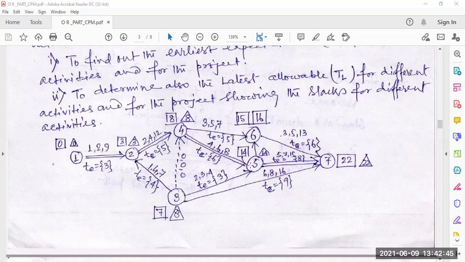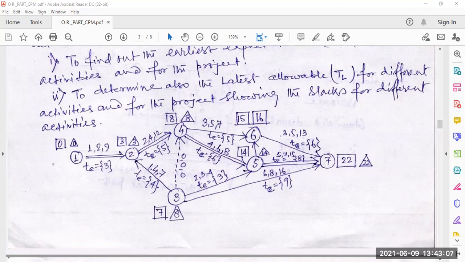Now from here 3 to 5 is one path, 4 to 5 one path, 4 to 6 one path. So 6 and 5 are the successors of 4, and for the successors of 3 there are 5 and 7. The t is given for each case: 3 to 5, 4 to 5, 4 to 6, then 3 to 7.